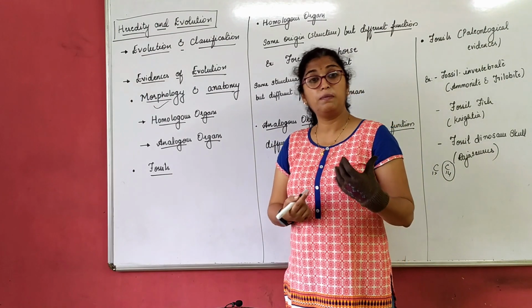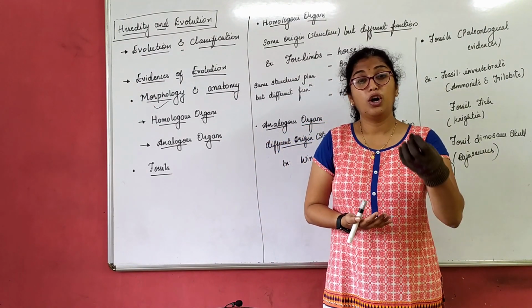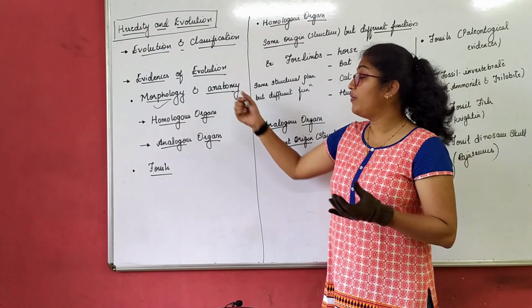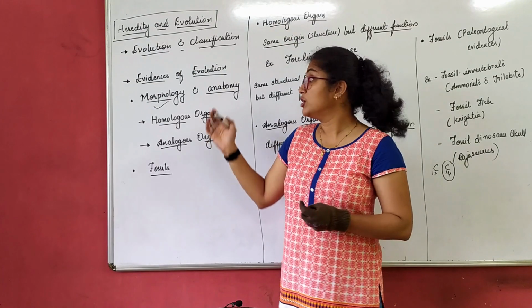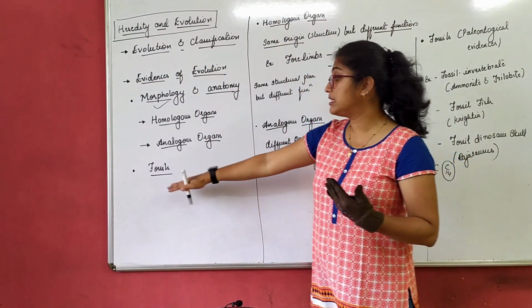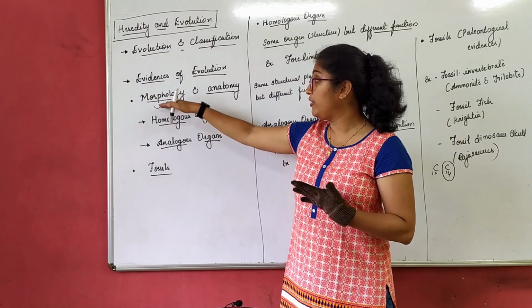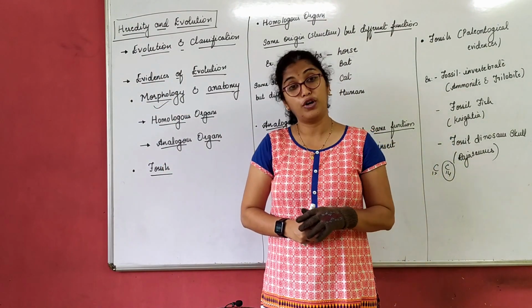Anatomy, we all know, is a branch of science which deals with the study of organs of the human body, where we dissect it and check the body type and organ types. So this is one evidence we look for in evolution. The second one is fossils. We'll first complete the morphological evidences and then we'll move to fossils.